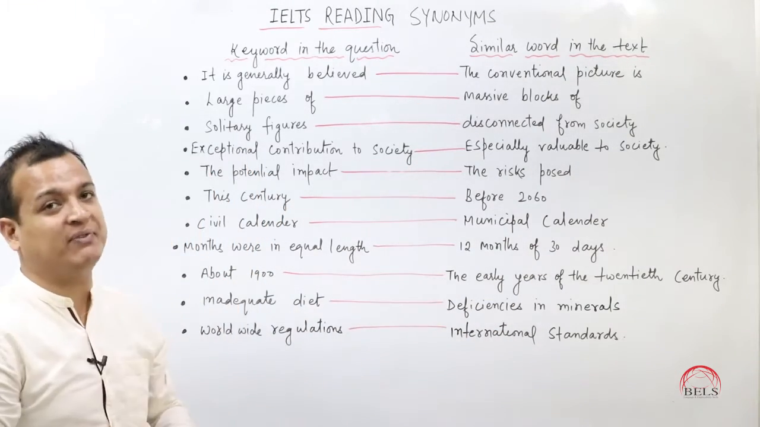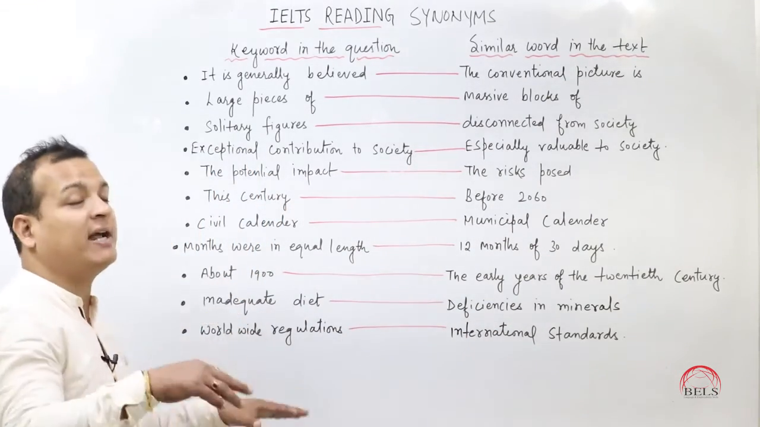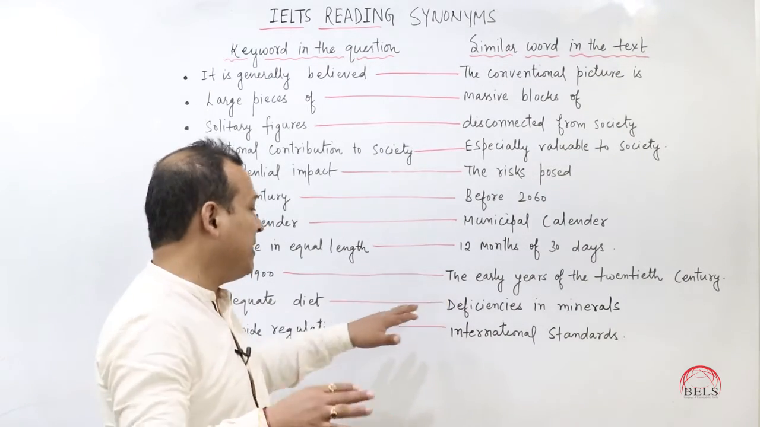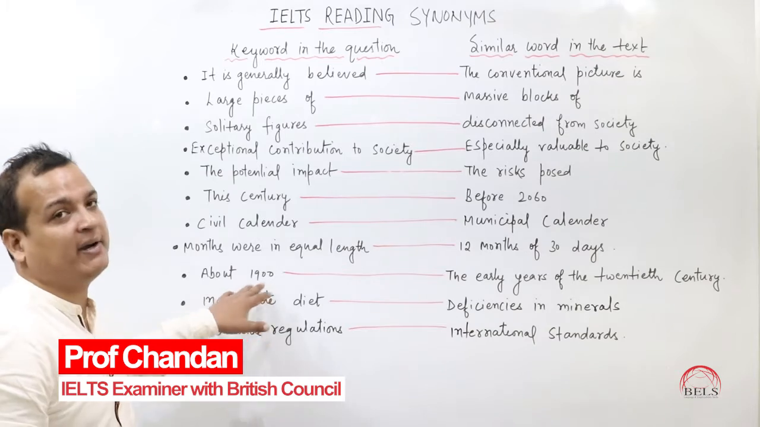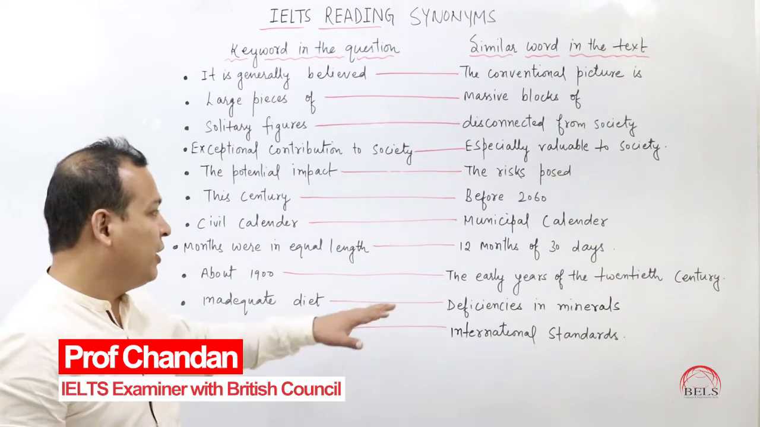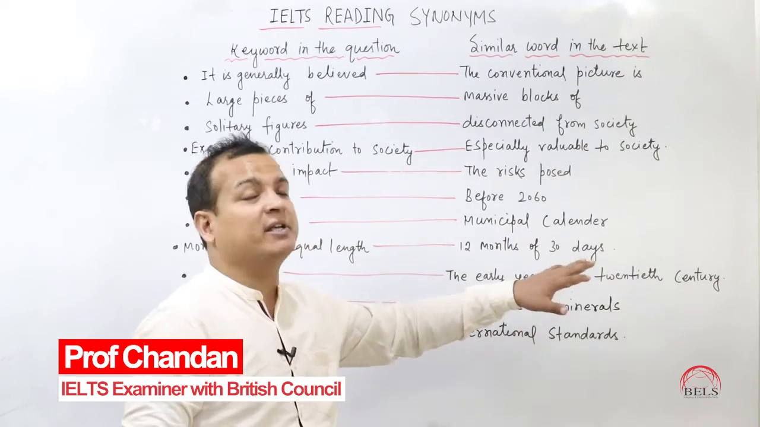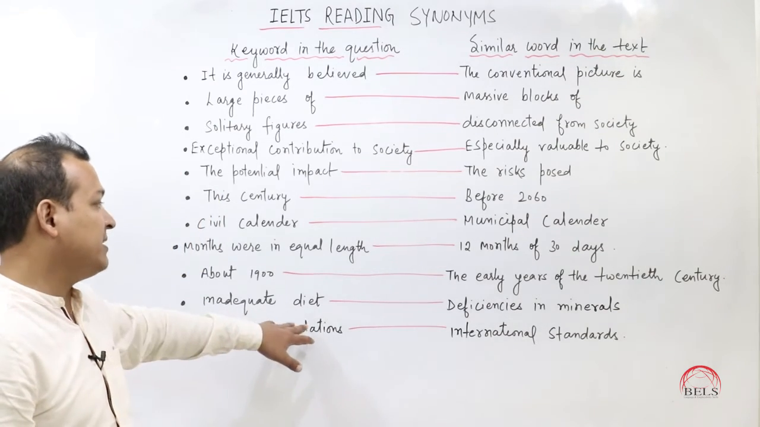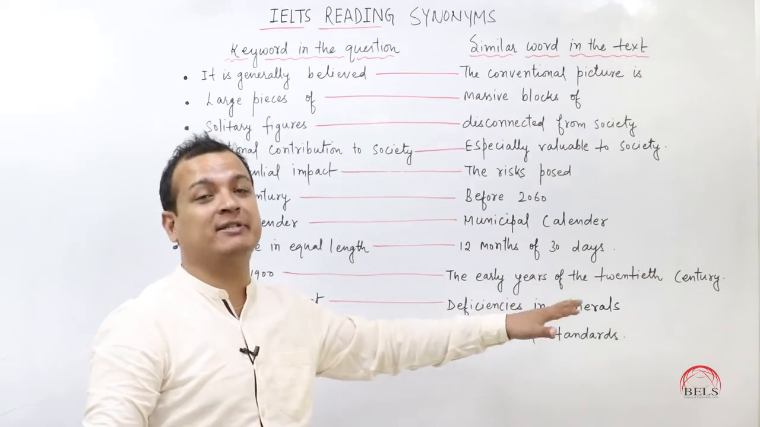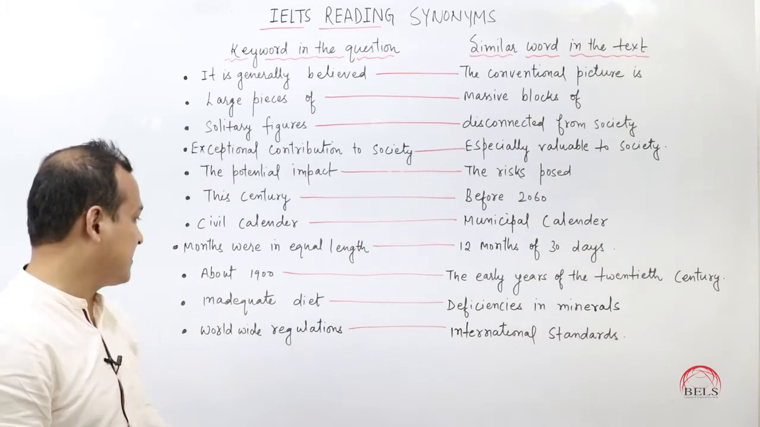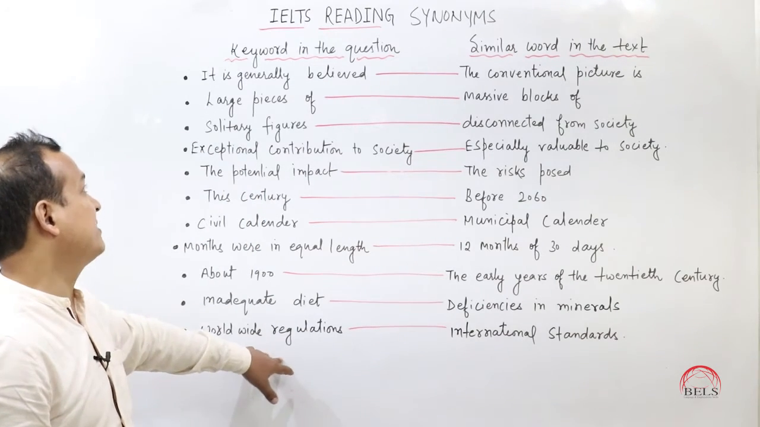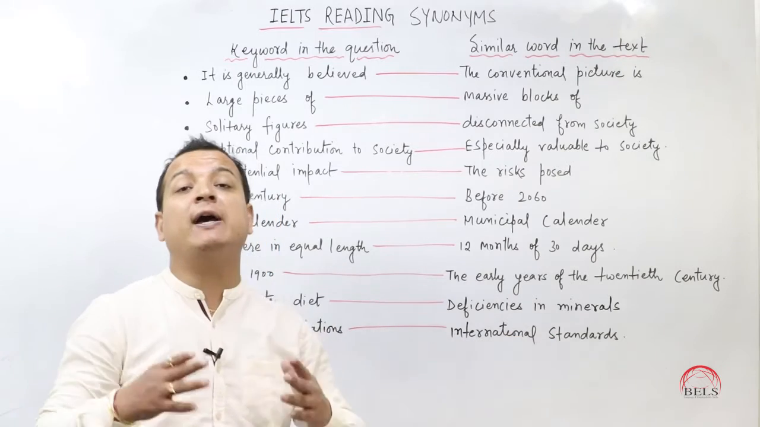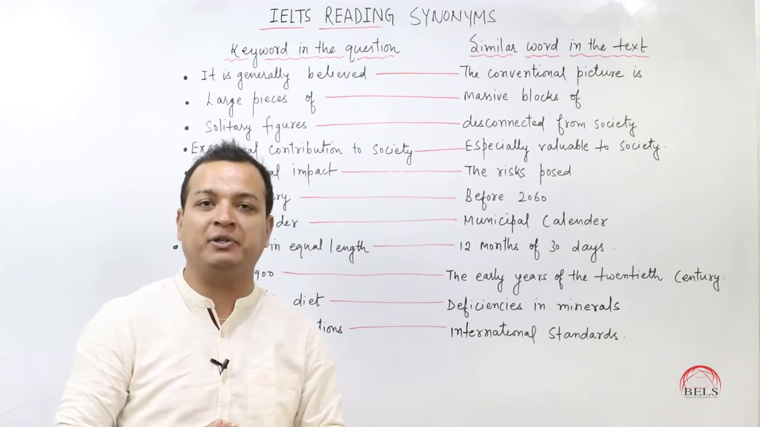So if you receive this in the question, "about 1900", they might not give you 1900 in the passage, so don't panic about it. You can figure out "the early years of the 20th century", which is the 19th century. "Inadequate diet" is "deficiencies in the mineral". This is the same meaning which is appearing in the text. "Worldwide regulations", if you receive this in the question, it can be "international standards". So guys, this will be very helpful for you to figure out the answer.